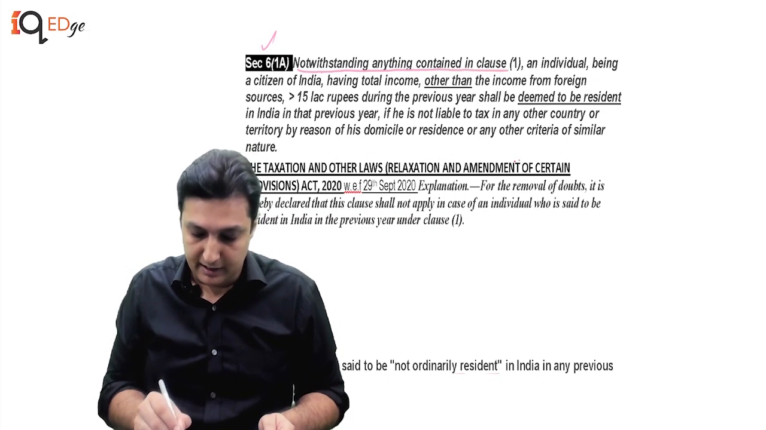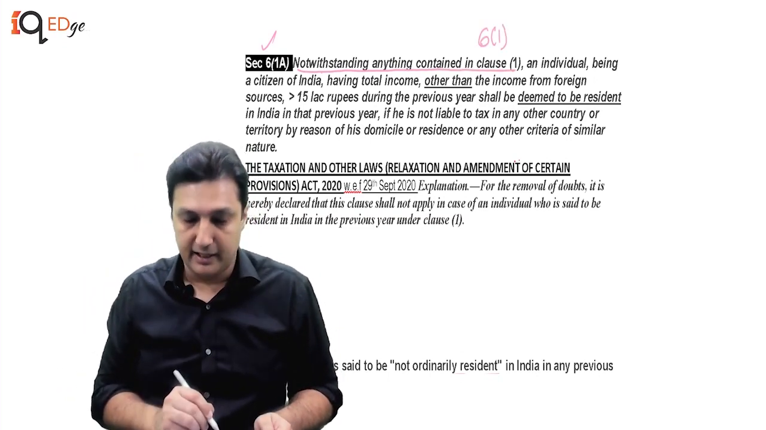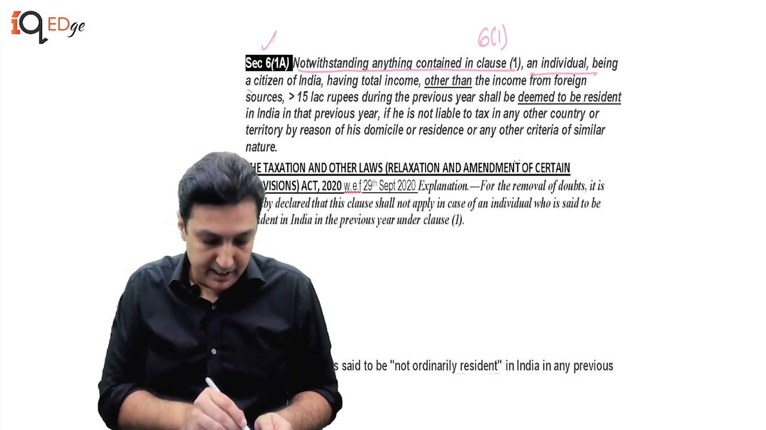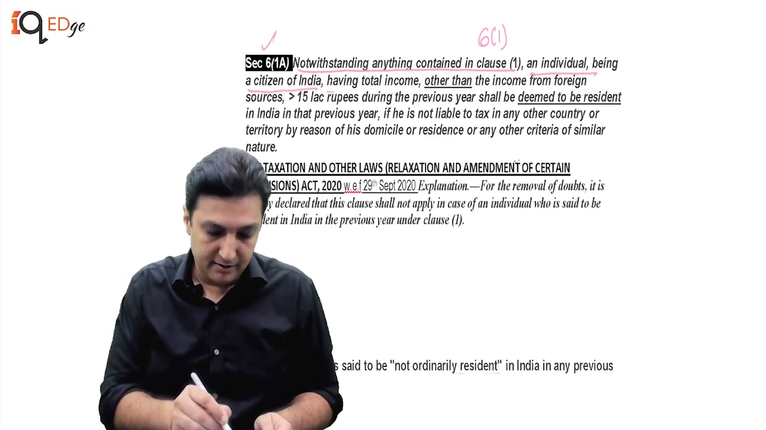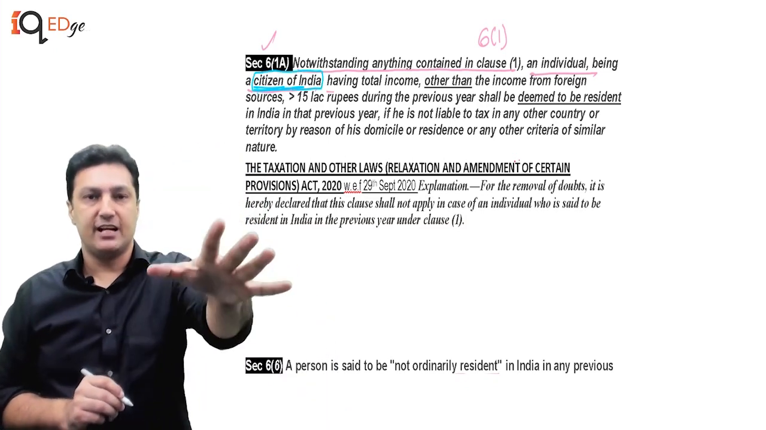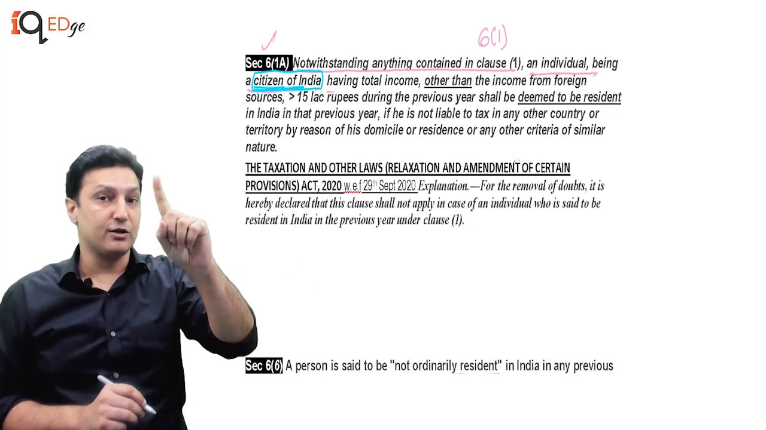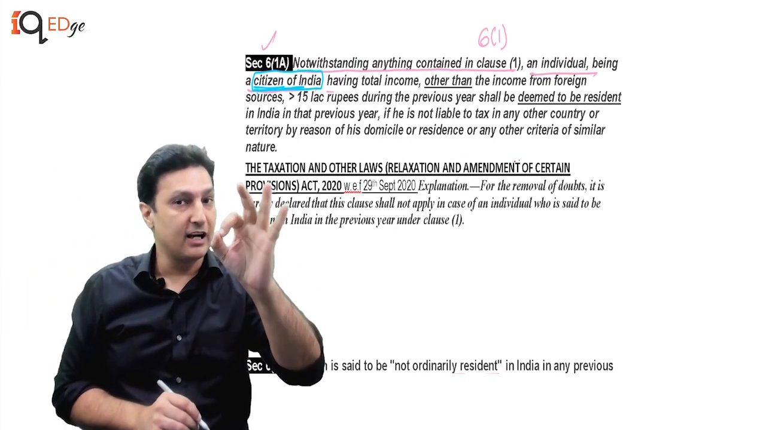Notwithstanding anything contained in clause 1. Okay. So he says, notwithstanding anything contained in this, an individual being a citizen of India. When we read the Bare Act, we have to read it very carefully. Where is the person of Indian origin? No, the person of Indian origin is not covered here. He's only covering the citizen of India.